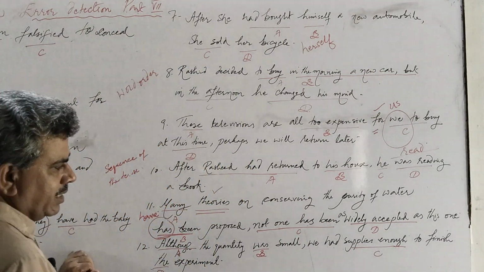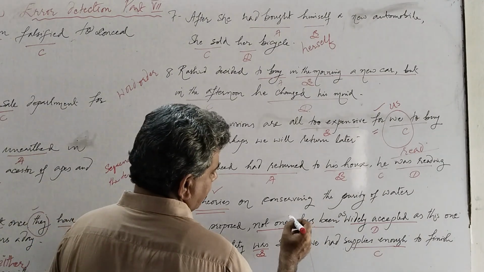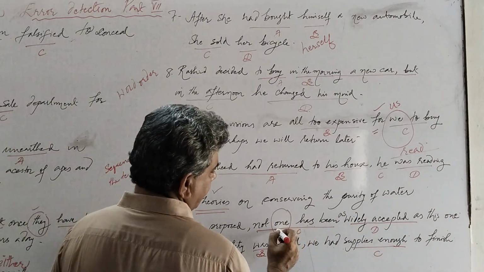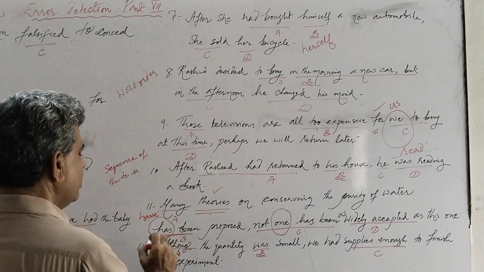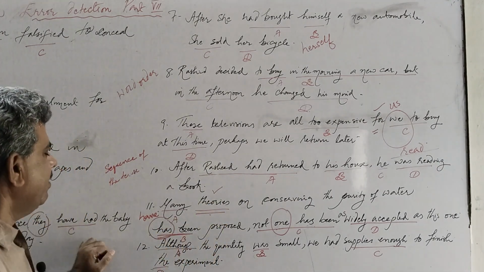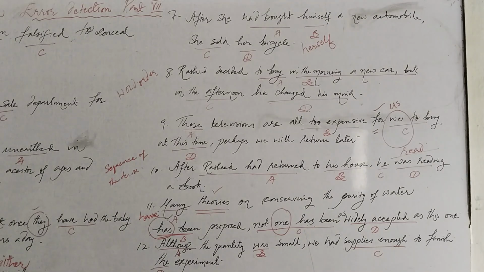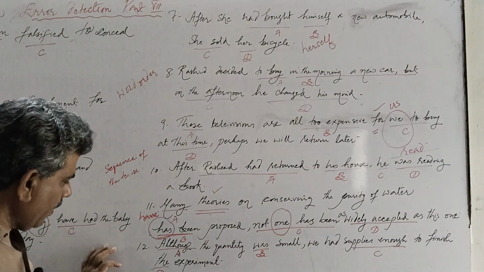So has is correct here because its subject is one. But here the subject is theories and we should replace has with have. The error is at option B and has should be replaced with have.